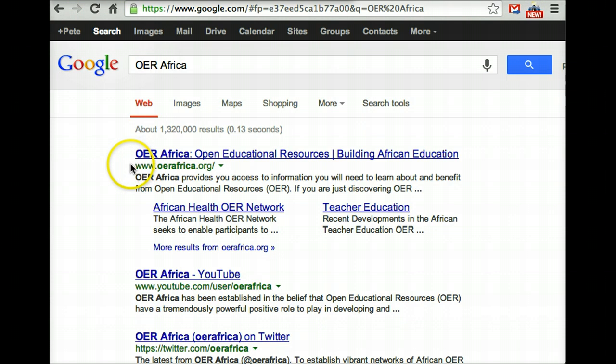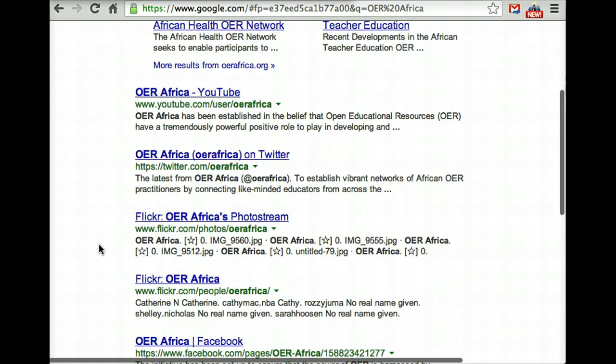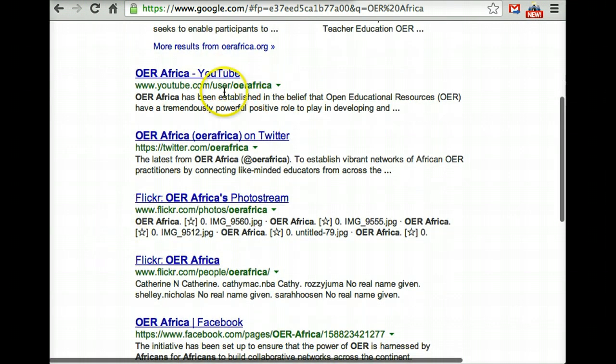But as you can see, these are generally results that are published by the organization itself. So the green text under the search result indicates what website it's coming from. This first result is clearly coming from the oerafrica.org website, and the next few are coming from their various social media channels. So there's the YouTube account, there's the Twitter account, the Flickr account, all run by OER Africa.